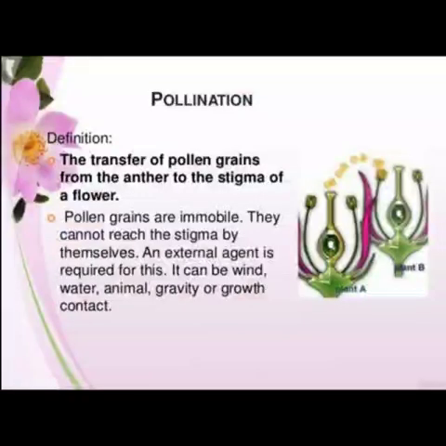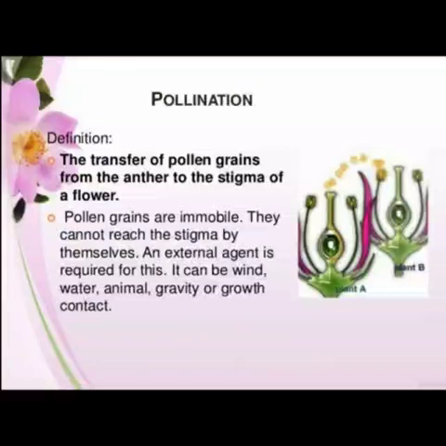Okay, we have already studied in lesson 1 that sexual reproduction involves fusion of the gametes. So to ensure fusion of the gametes, first of all the transfer of gametes must take place. So we know that in the flowering plants the male gametes are born within the pollen grains and the female gamete is born within the ovary, but both the gametes have to meet for the fusion. Therefore, external agents are required for this purpose.